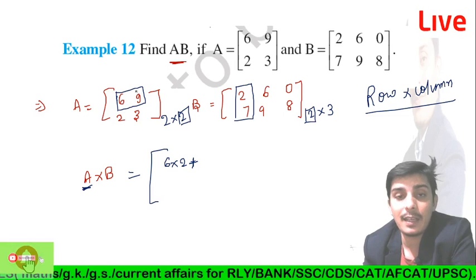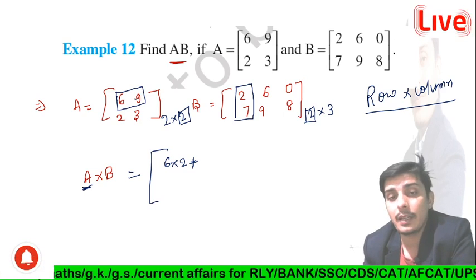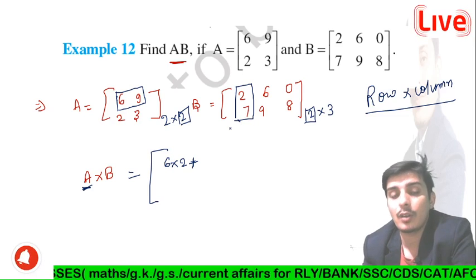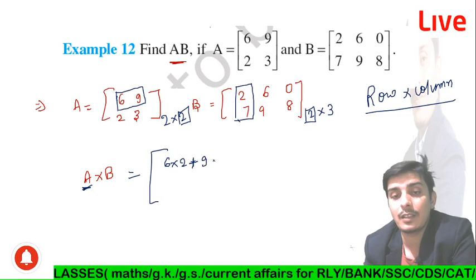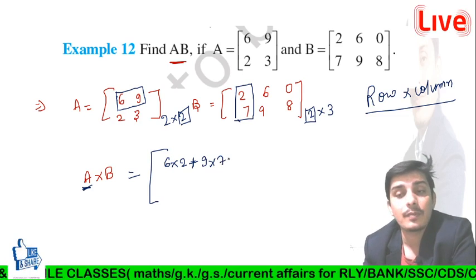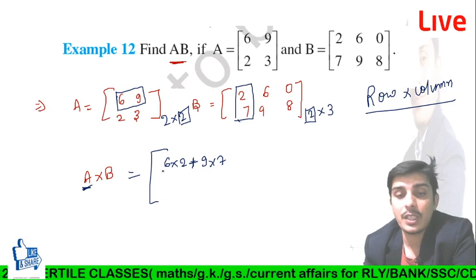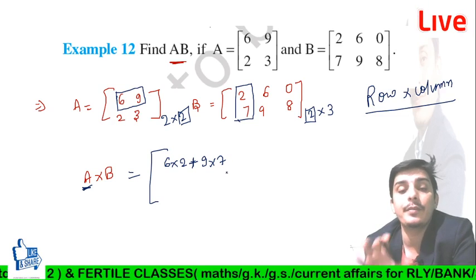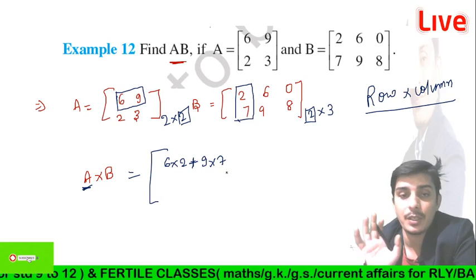Then we multiply the second element of the row with the second element of the column, so we write 9 into 7. So after multiplying and adding we get the first element, right?